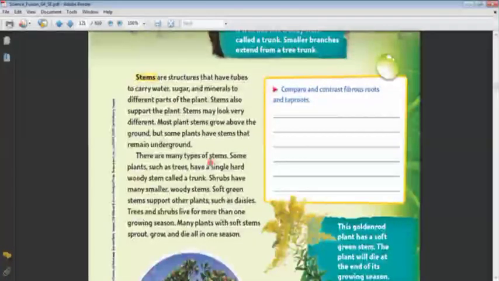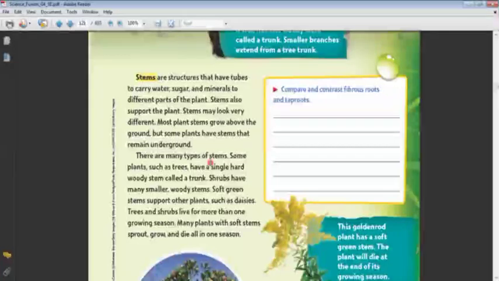The potato that we eat, this part is a stem. The potato itself, which we peel and eat, is a part of the plant, and it is a stem. This stem grows downward, under the surface of the soil, but it is still a stem. So there are some stems that grow upward, Karma, and other types that grow downward or remain underground, like the potato.